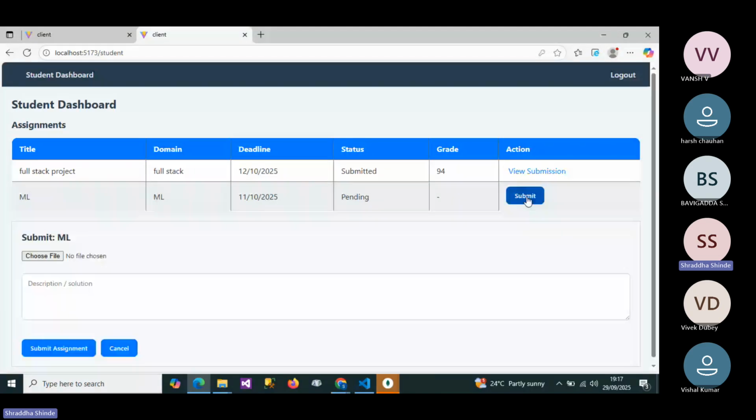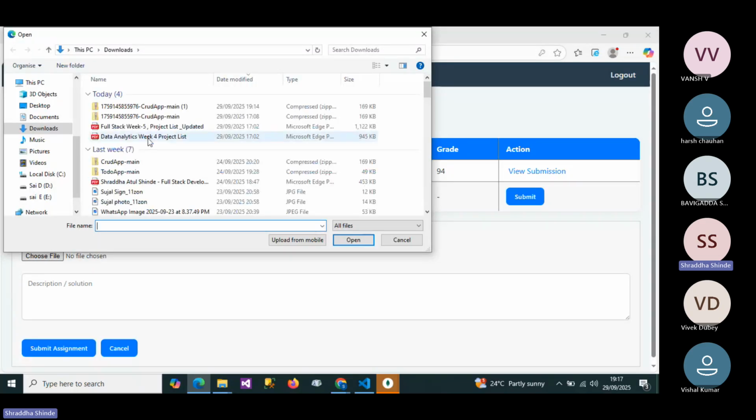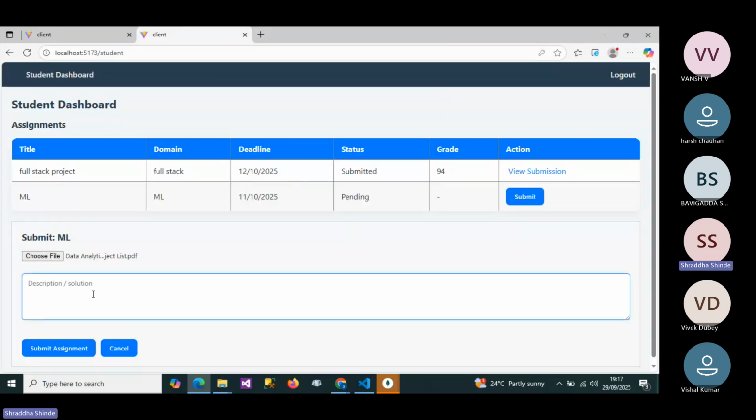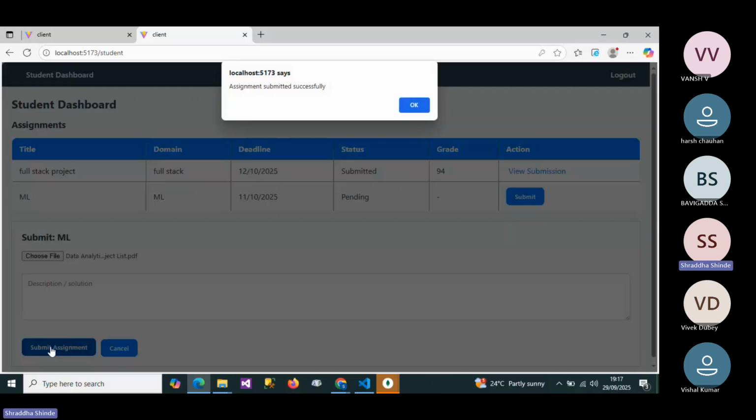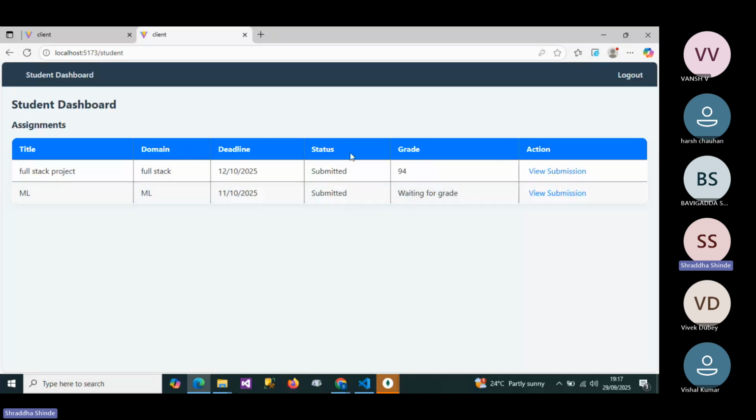If we click on submit task, then we can choose the files that we want to submit for our task. Here we can write the description and submit the task. So here the status is submitted, but by the teachers there is no grade assigned here for that. So it is waiting for the grade.